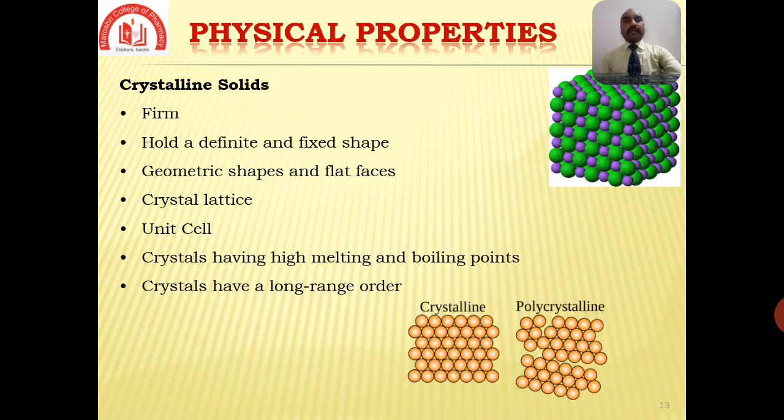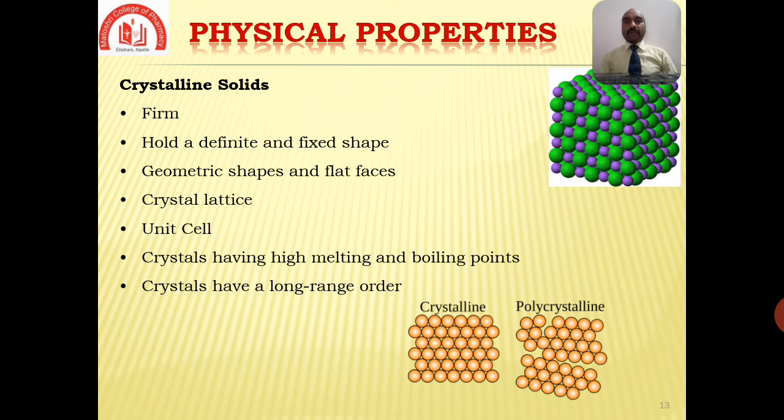Then there are different evaluation parameters which are studied for pre-formulation studies: physical properties and chemical properties. First we will study in detail the physical properties. In physical properties, first we will see the crystalline solids. These crystalline solids are the most common type of solids. Their characteristics are what we associate with solids.